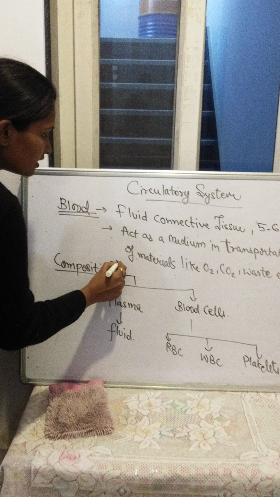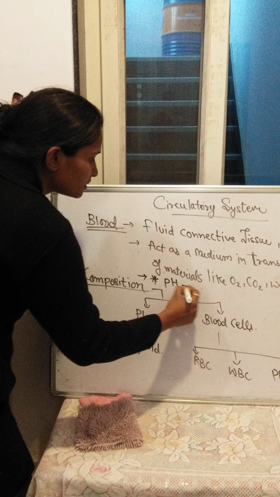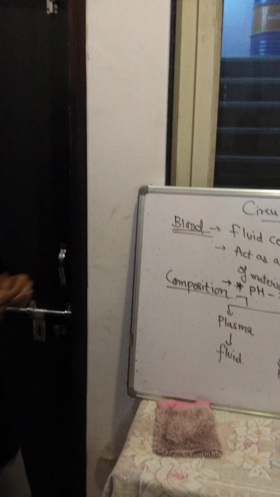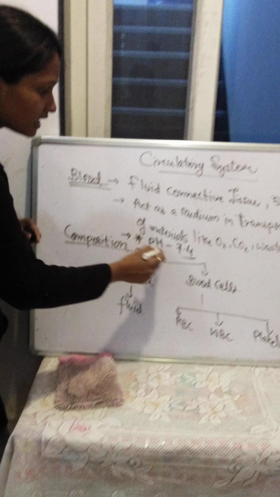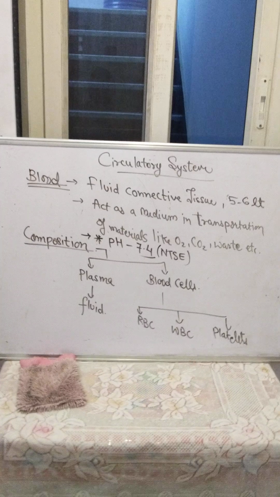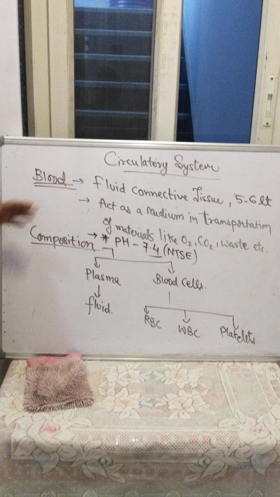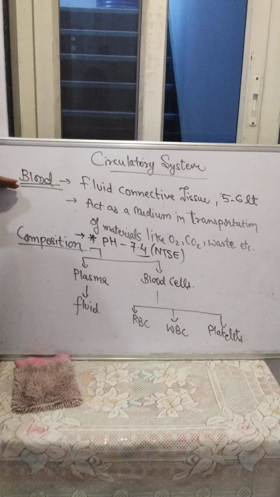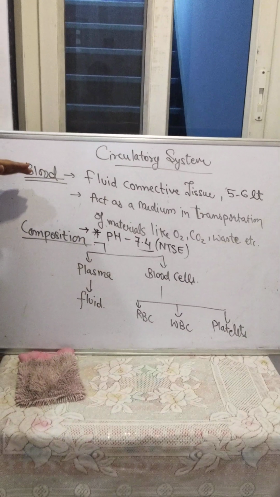Okay. So we can conclude that blood is one of the pathways, or the structure which is included in the circulatory system. Blood is a fluid tissue. It is red in color. The amount of blood in an individual is around 5 to 6 liters. It acts as a medium in the transportation of materials like O2, CO2, waste. All this material, hormones also are transported.